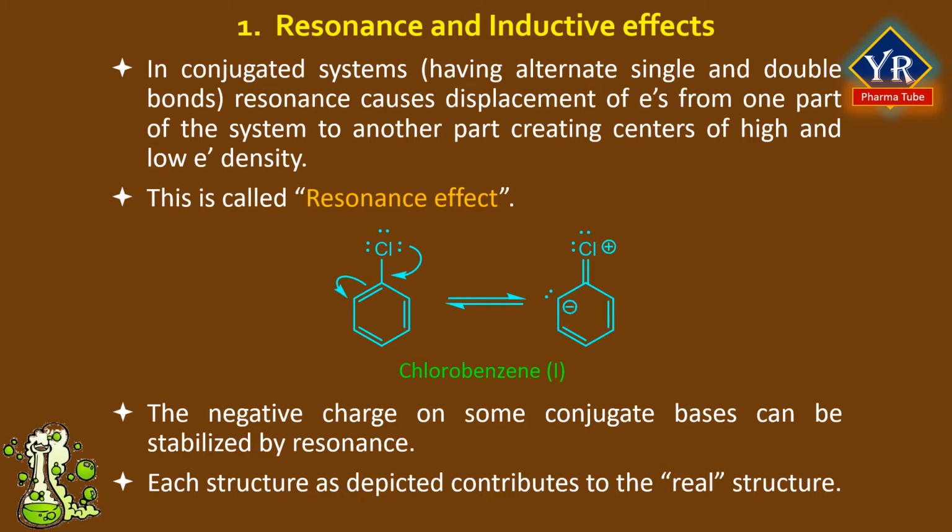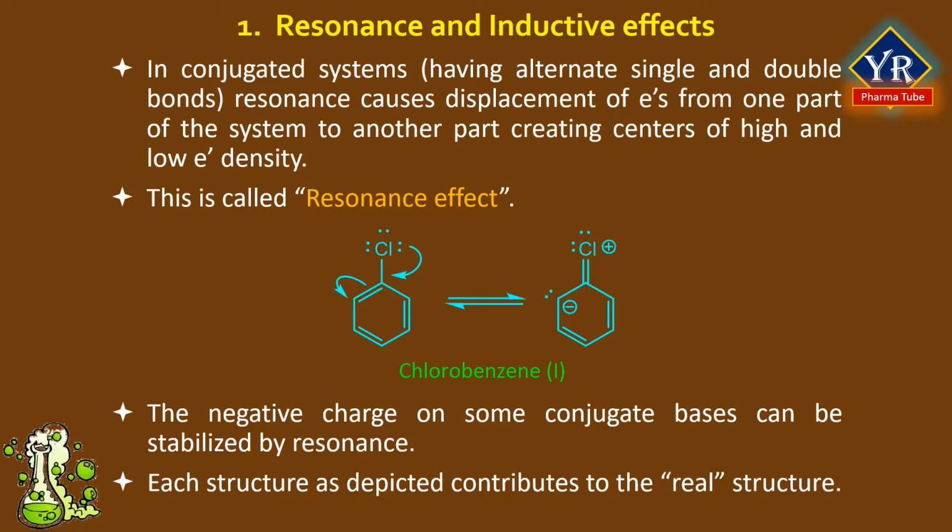Thus, resonance donating effects place extra electron density at the ortho or para positions on the ring. The electrons move via pi bonds or lone pairs. It involves delocalization of pi or n lone pairs of electrons and hence occurs in unsaturated and conjugated systems.